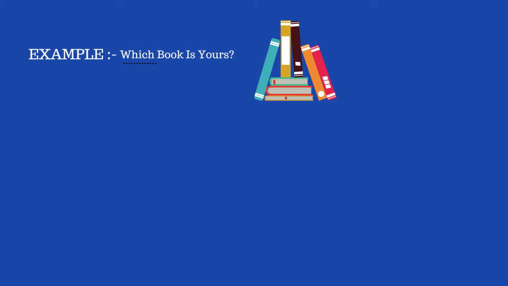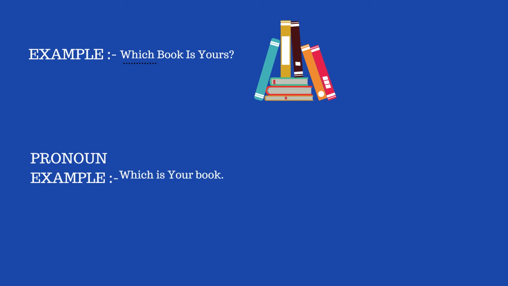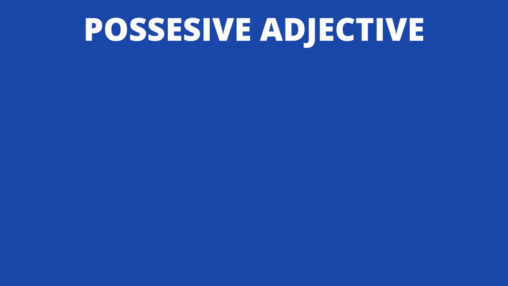So if you remember guys, we have also covered interrogative pronouns in our previous session on pronouns. Let me give you an example because they might sound similar but there is a difference. Pronoun example: which is your book. As you can see, which is used before is, and is is a verb. So this is a pronoun, and in the previous one, which is before book, which means it is describing a noun. So that's an adjective. So let's get into the final type of adjective, and that's possessive adjective.